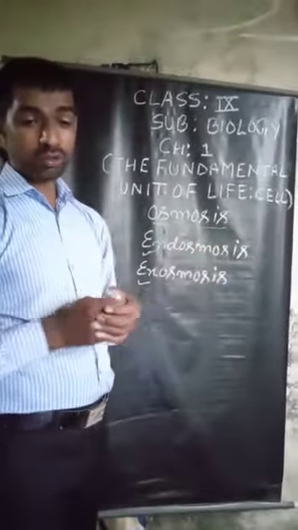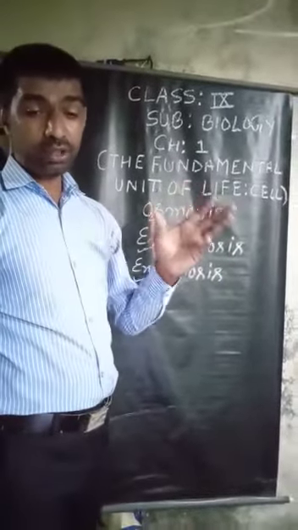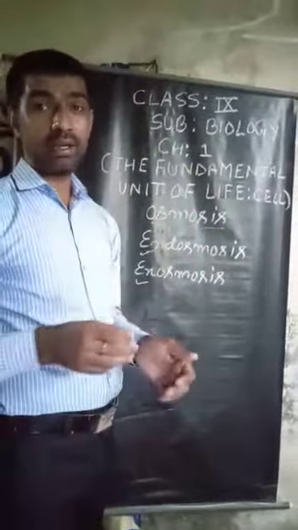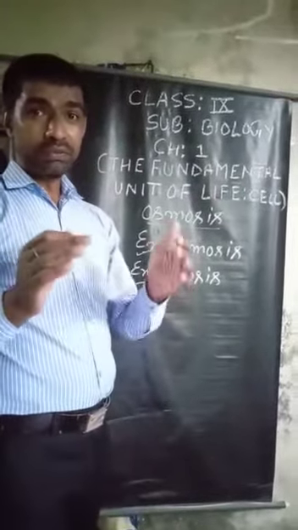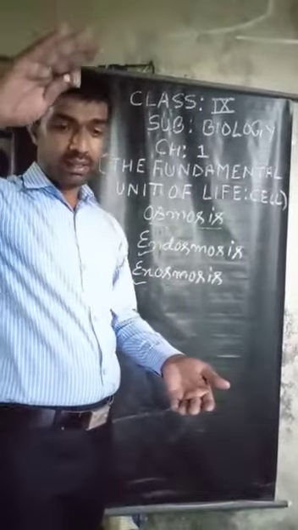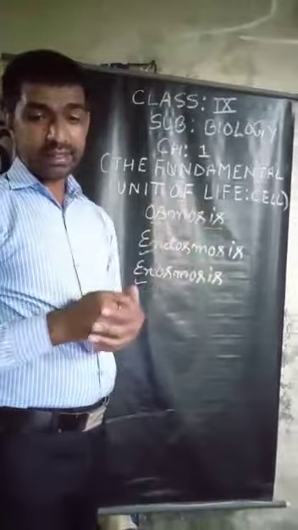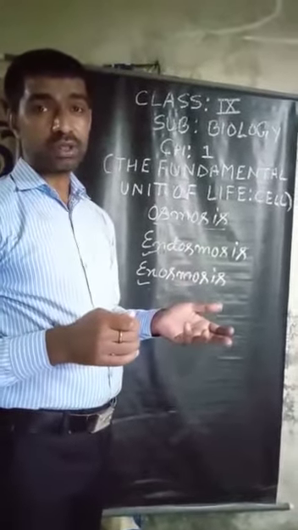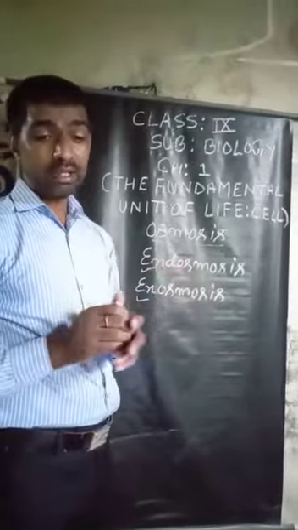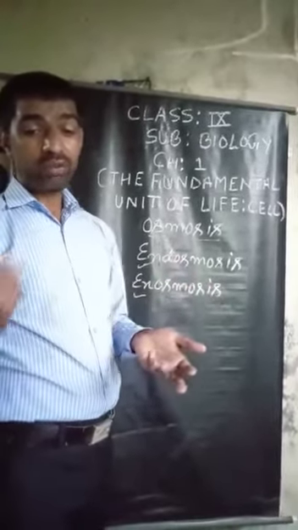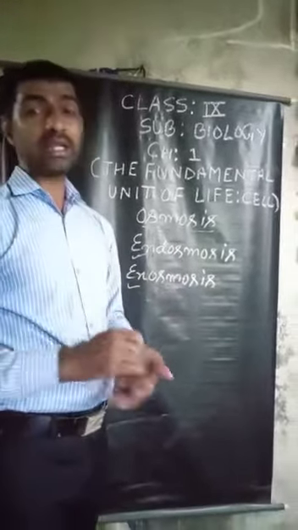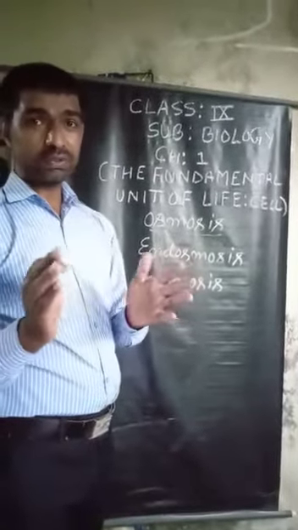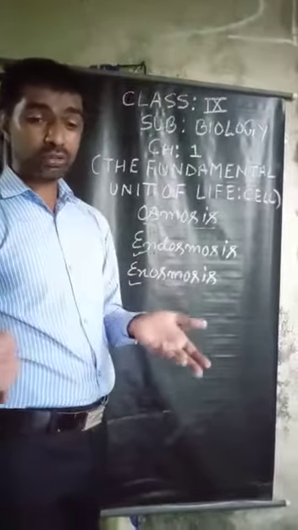In endoosmosis, when water diffuses into the cell due to higher concentration outside the cell, it is called endoosmosis. Simply try to understand what is endoosmosis: when water diffuses into the cell, this is called endoosmosis.